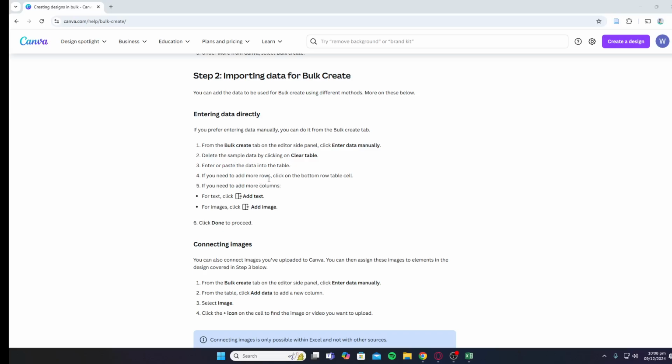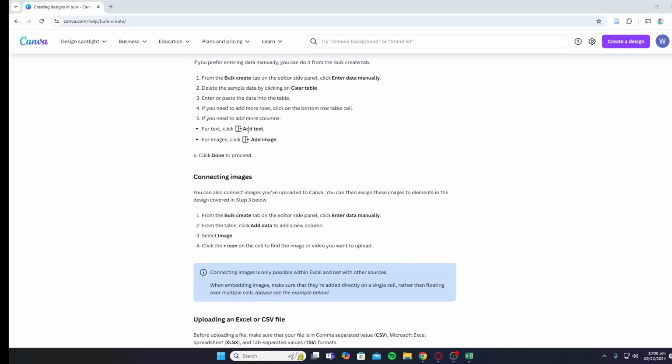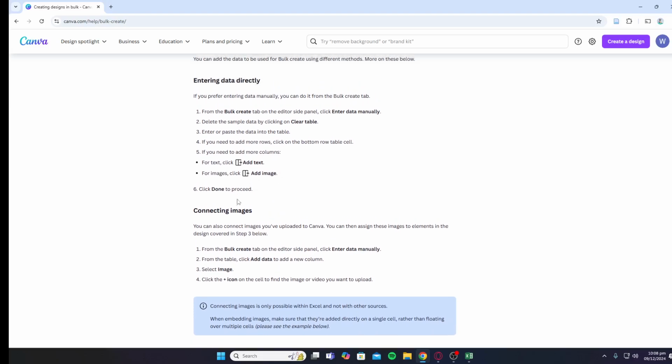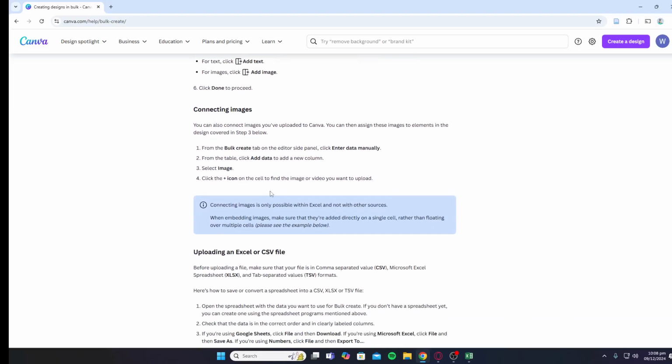If you need to add more rows, click on the bottom row table cell. If you need to add more columns, for text you need to click Add text, and for an image you need to click Add image, and then click on Done. That's basically how you can do it.